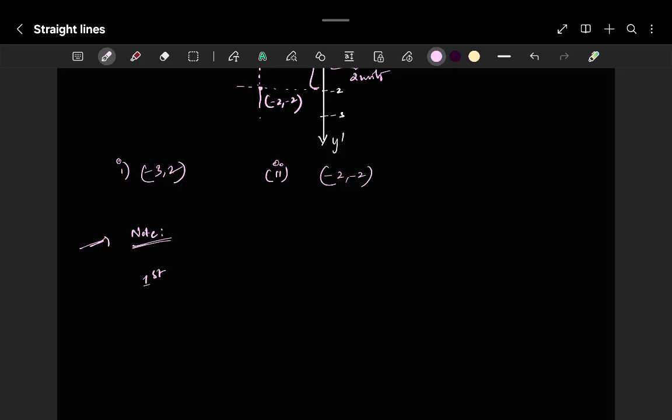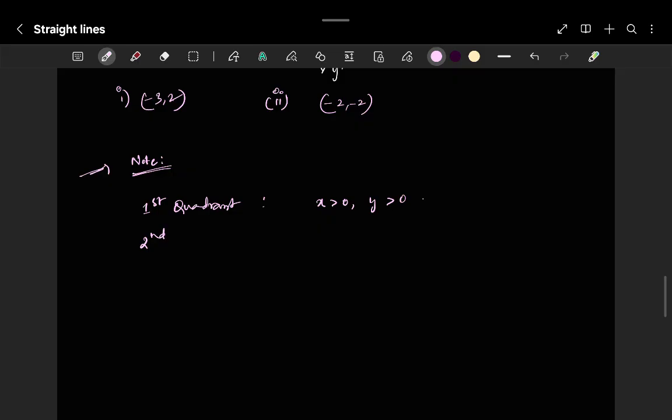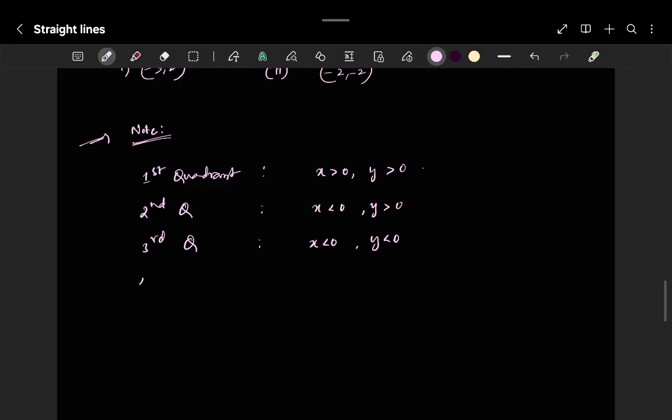So just take a note over here. In the first quadrant, x is greater than 0, y is also greater than 0. In the second quadrant, x is less than 0, y is greater than 0. In the third quadrant, x is less than 0, y is also less than 0. And in the fourth quadrant, x is greater than 0, but y is less than 0. This is how it varies.